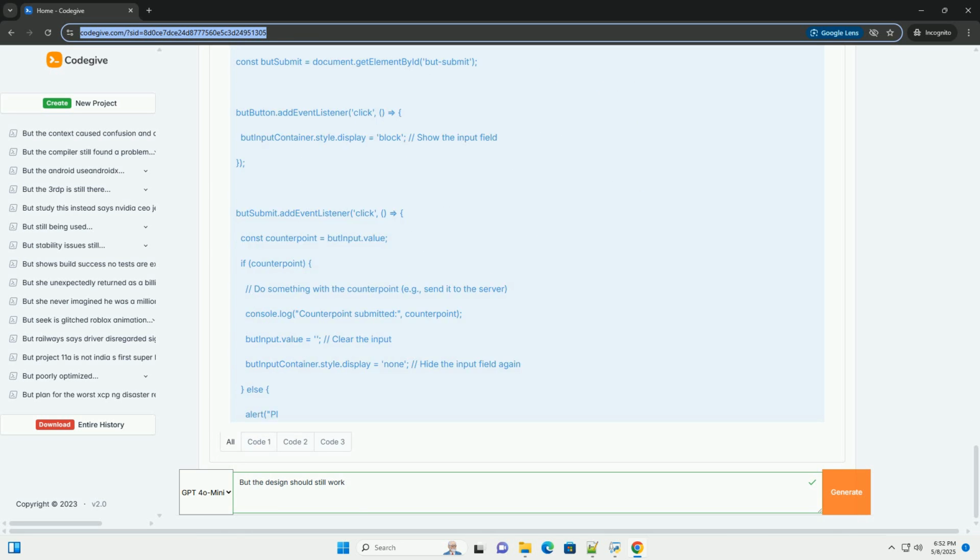Important considerations for real-world applications. Server-side integration: the code examples above are client-side only. In a real application, you would need to send the user's but data, for example the counterpoint text, user ID, statement ID, to a server-side endpoint. The server would then store this data in a database.